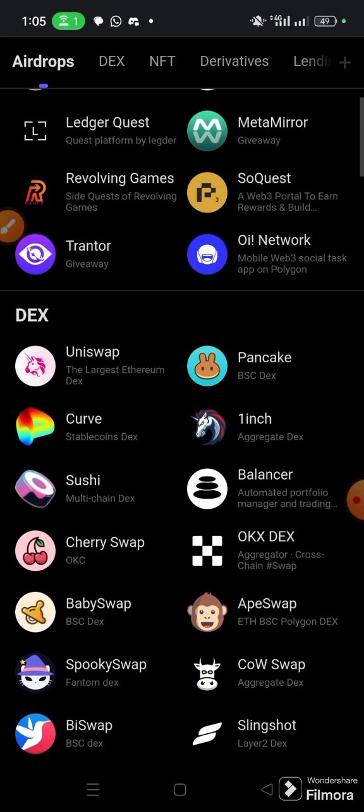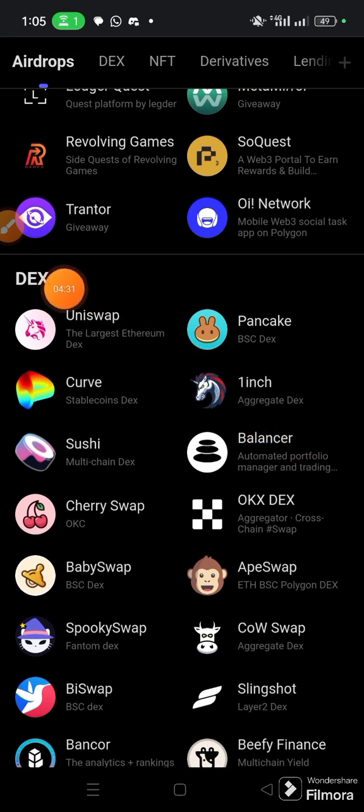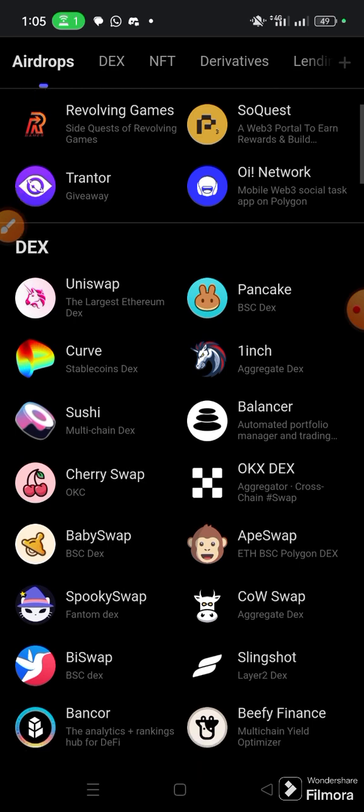If you scroll, we are going to have what they call DEX. DEX means decentralized exchanges. In the crypto space, we have centralized and decentralized exchanges. Many centralized exchanges also have their own decentralized exchanges. So you have Uniswap, PancakeSwap, and so on.